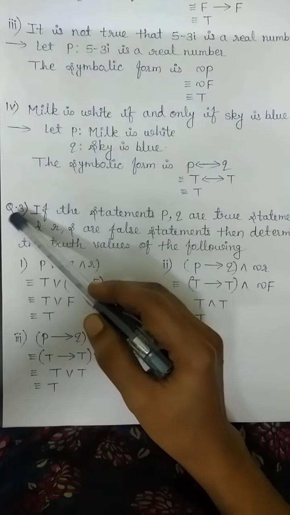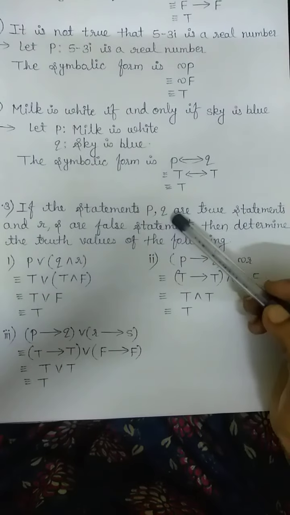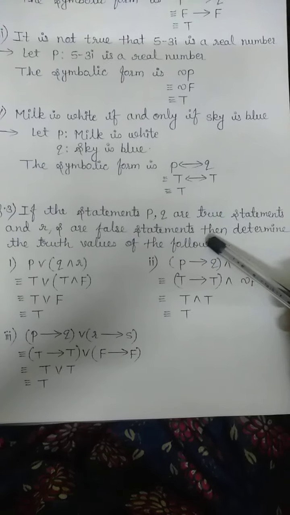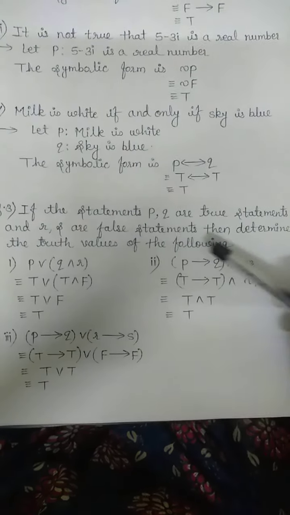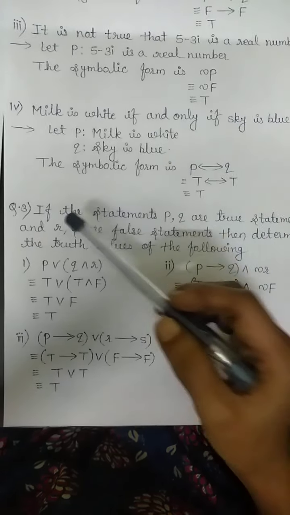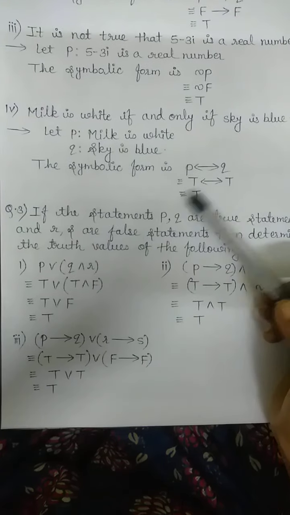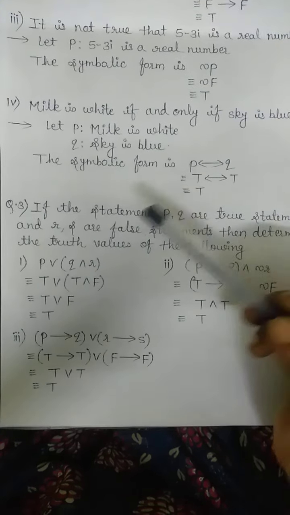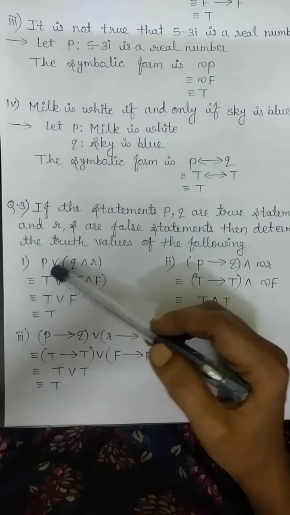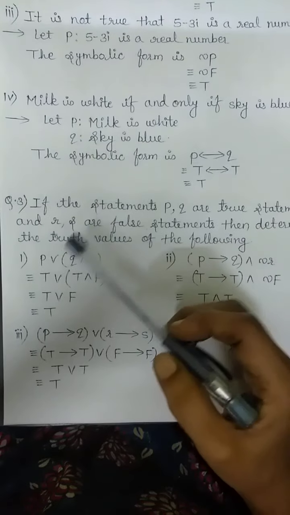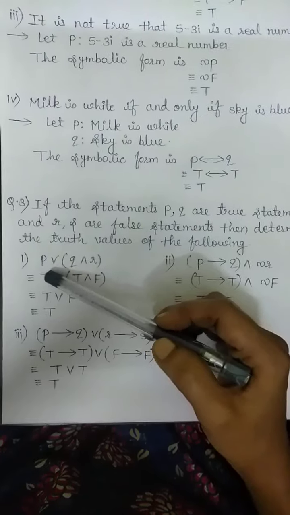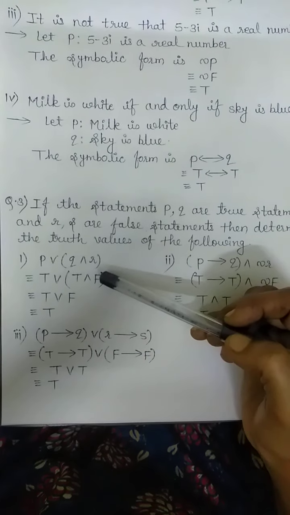Now question number 3. If the statements P, Q are true statements and R, S are false statements, then determine the truth value of the following. Means it is already given that P and Q are true statements, R and S are false statements. By using this information, we need to find the truth values of the given statements. So first one, P or (Q and R). Now we will substitute the values of P, Q and R here. P is true, Q is true, R is false.